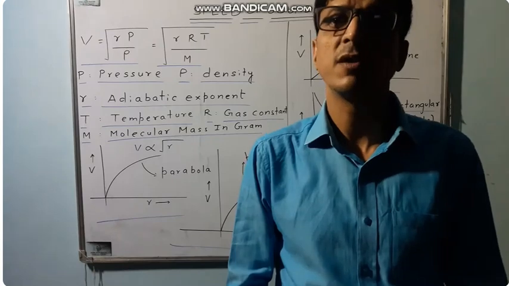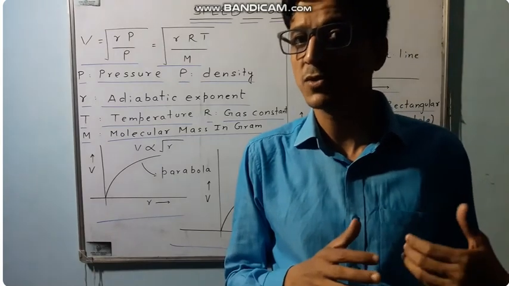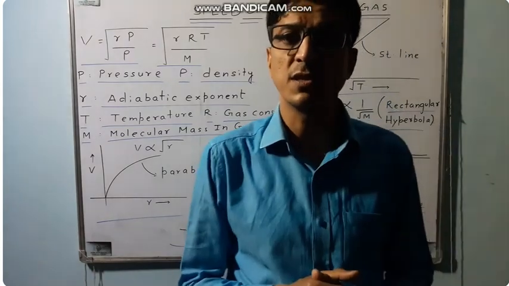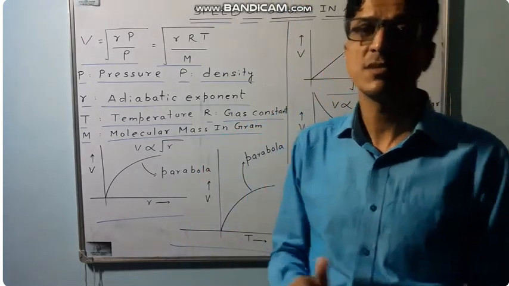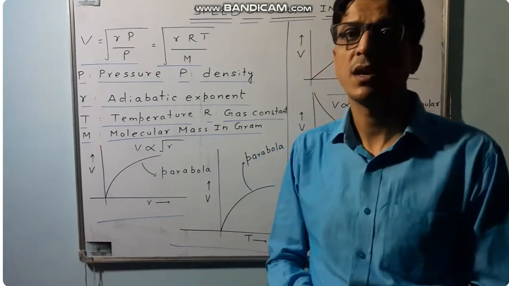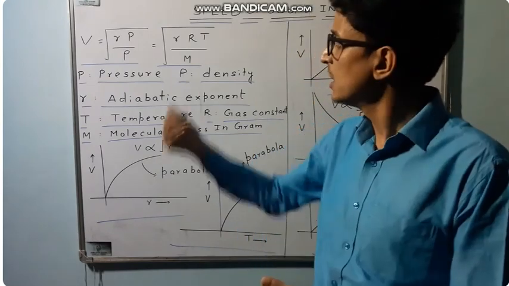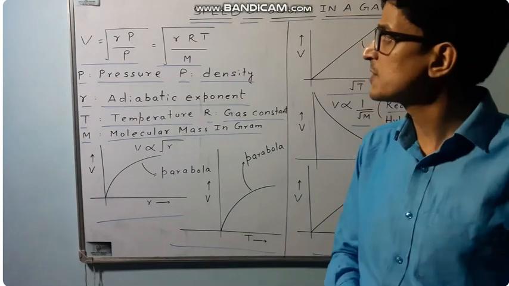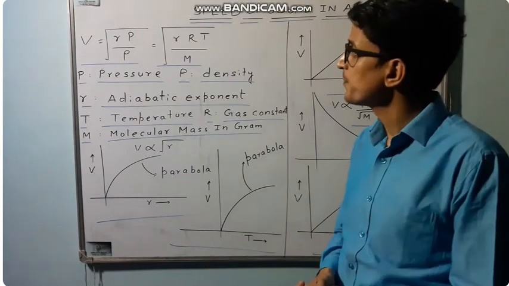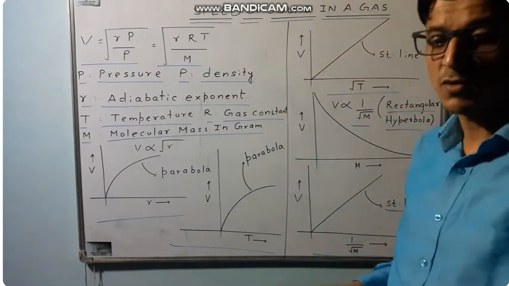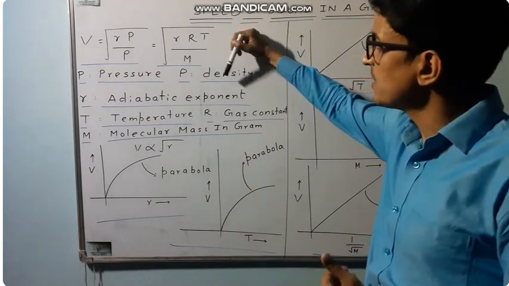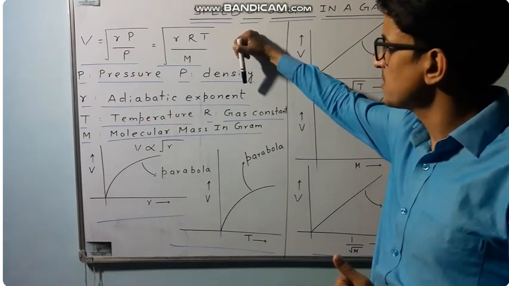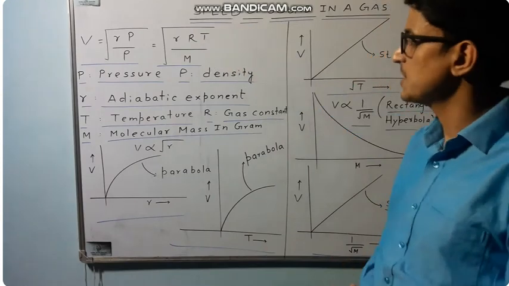adiabatic process because it's very fast, so it doesn't have any time to exchange heat with the surroundings. And after all the implementations and all the updations, and after the correctness of the equation, he said that speed of sound is root under gamma P by rho or gamma RT by M, where gamma is the adiabatic exponent, P is pressure, rho is density, T is temperature, R is the gas constant, M is molecular mass in grams.